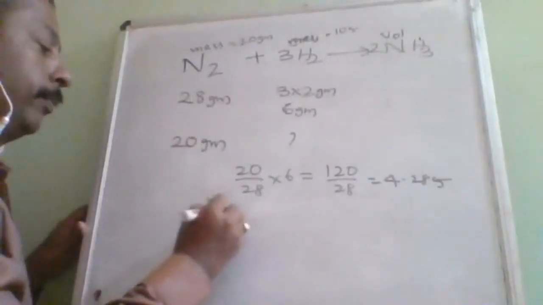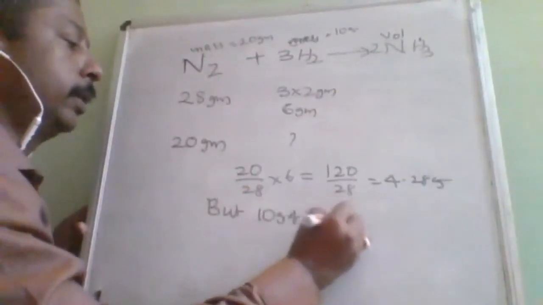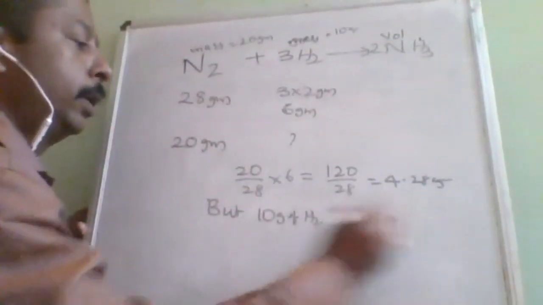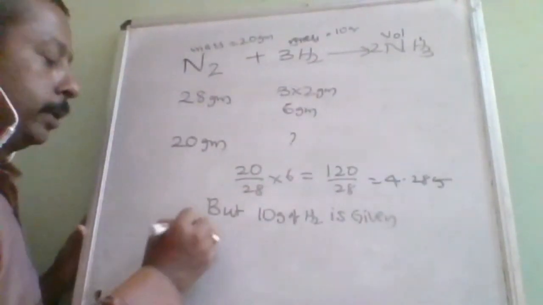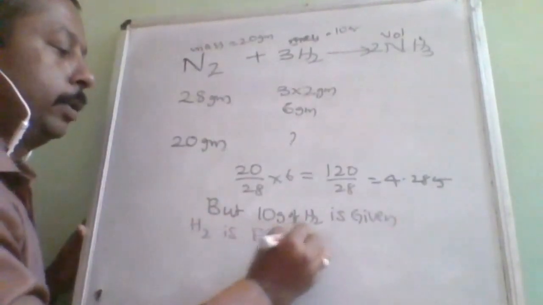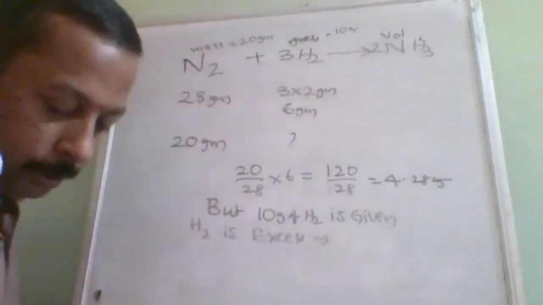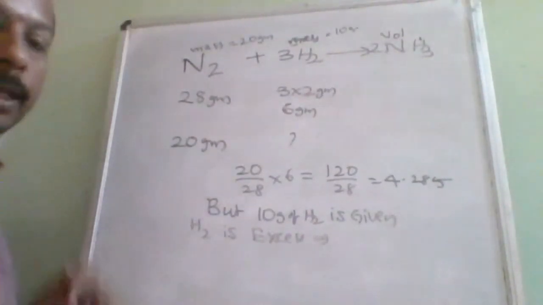But 10 grams of hydrogen is given. Okay, so what does it mean? Hydrogen is in excess. H2 is in excess. Once it is in excess, and in this question we need to find the excess mass also.